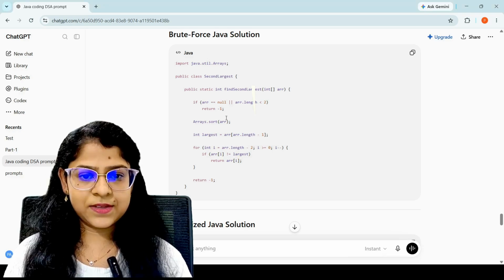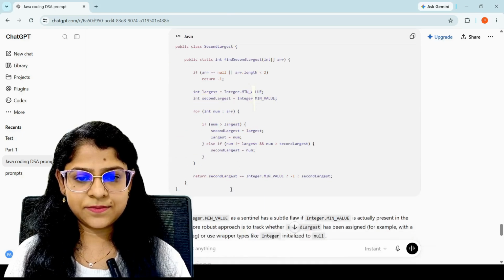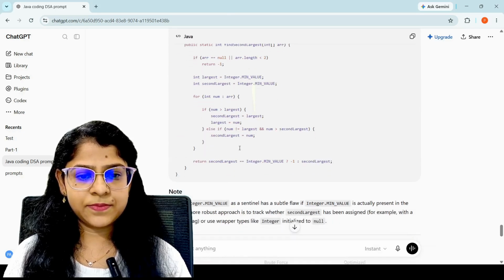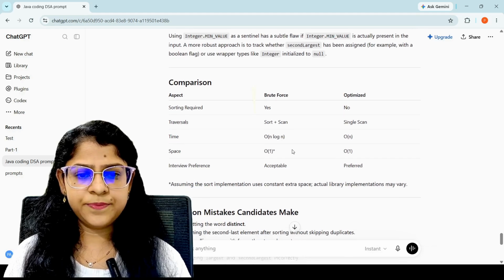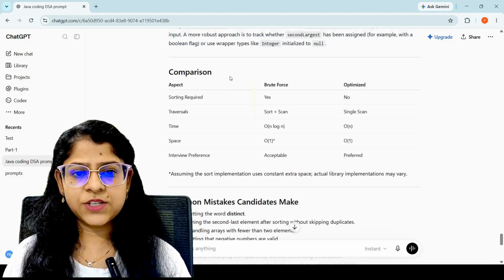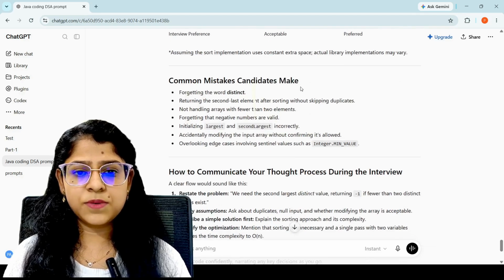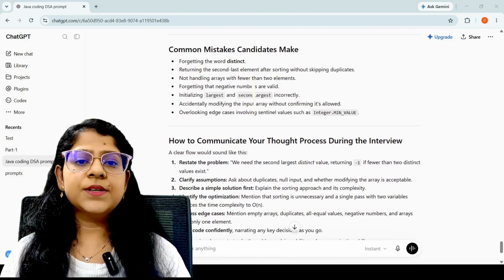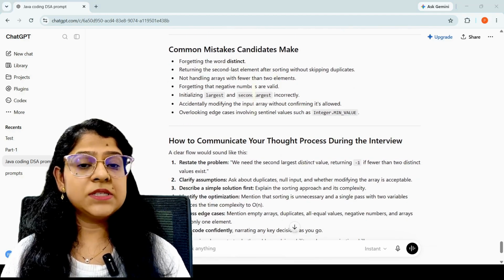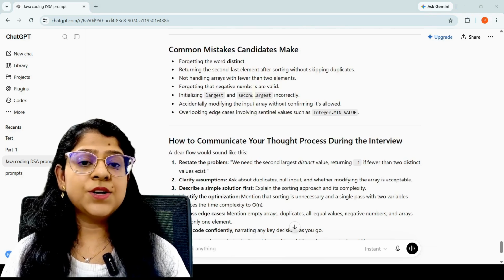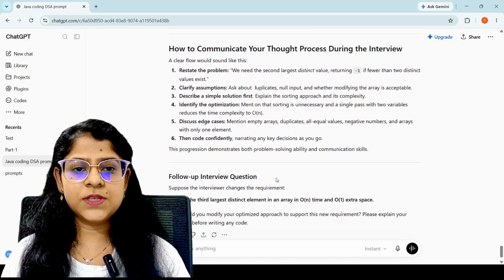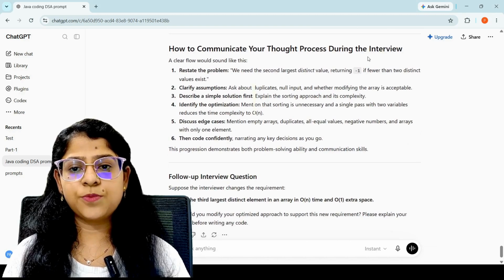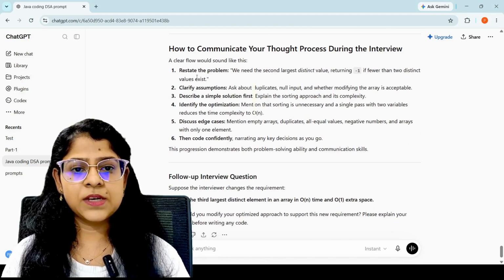So here it is. And here is the note, and then here is the comparison table for the brute force and optimized one, and here are the common mistakes candidates make. So these are exactly the mistakes that cost candidates marks during coding interviews. And then here you see it provided how to communicate your thought process during the interview. Here you see all these things.